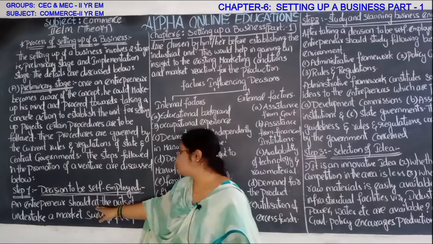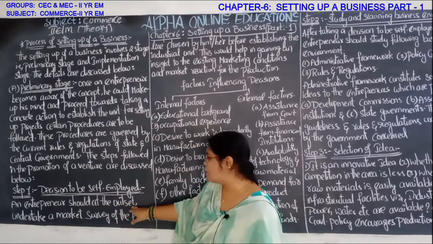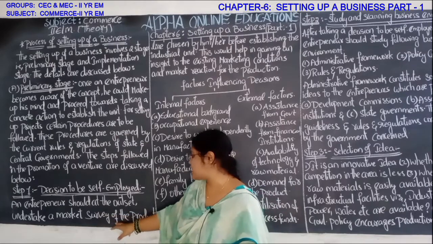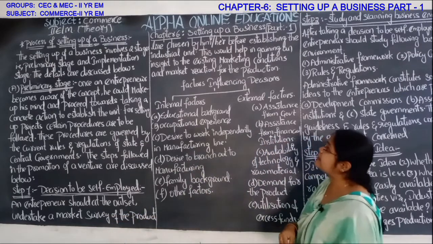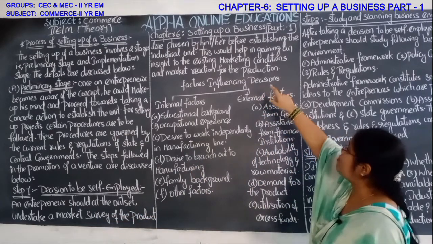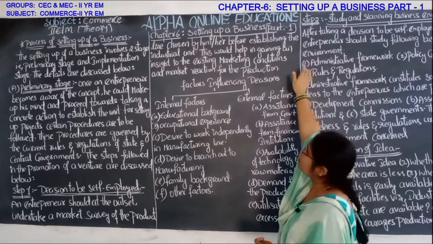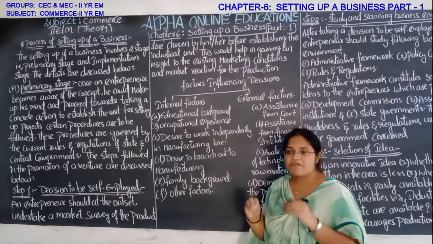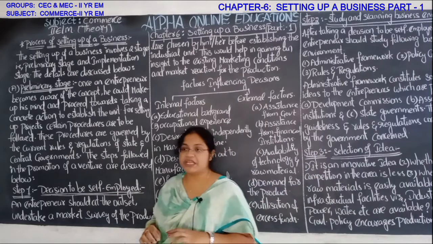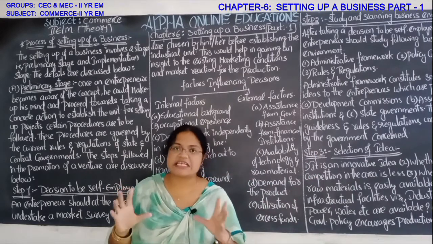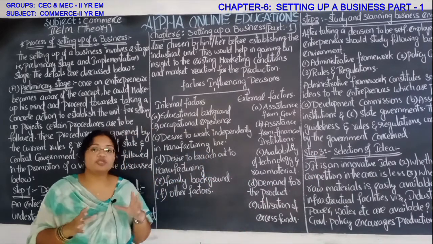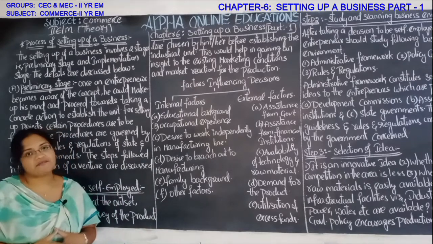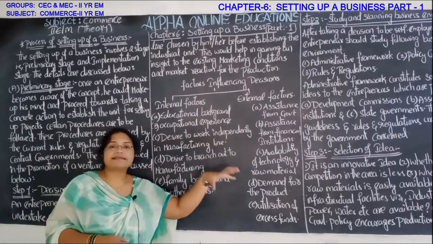An entrepreneur should at the outset undertake a market survey of the product line chosen by him or her before establishing the industrial unit. So before starting the industrial unit or the business project, the entrepreneur should conduct a survey regarding the product line.